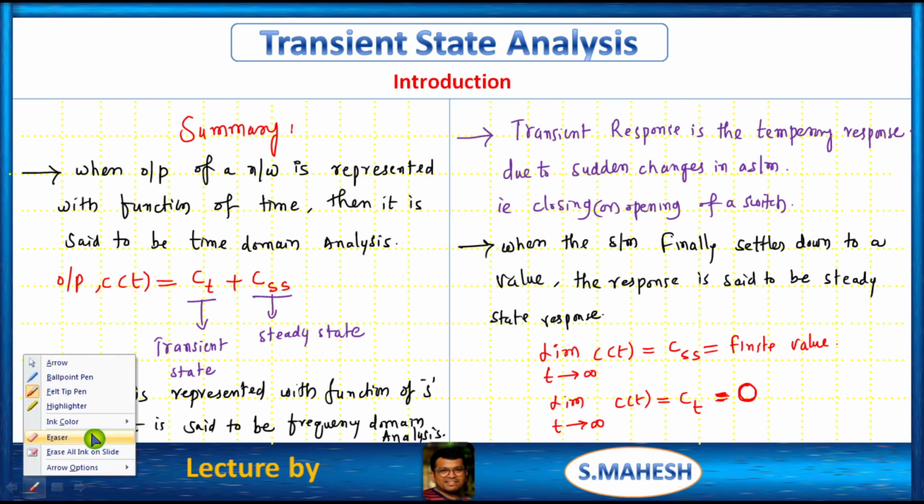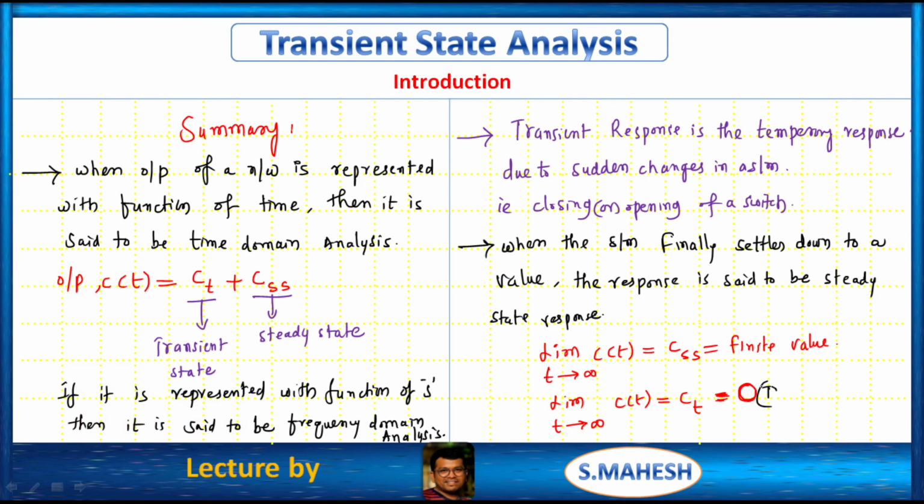What is the meaning of that? The transient state is absent. That's it. We will discuss in detail with circuits. First we will consider RL and RC, followed by RLC. Then you will have a clear idea about the transient behavior of the circuit as well as the steady state behavior of the circuit. This is the brief introduction of transient state analysis.